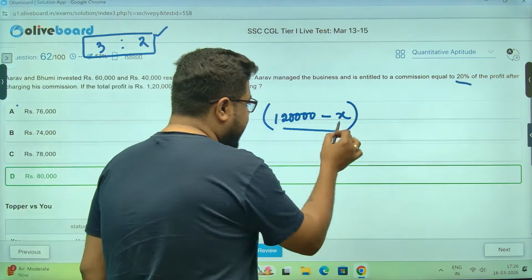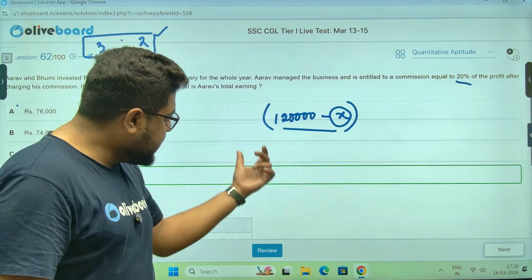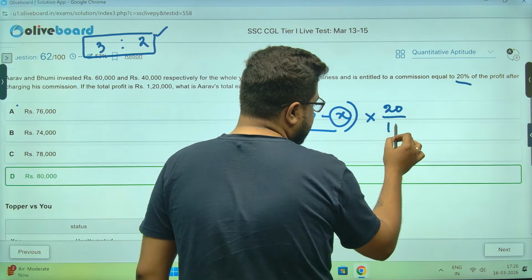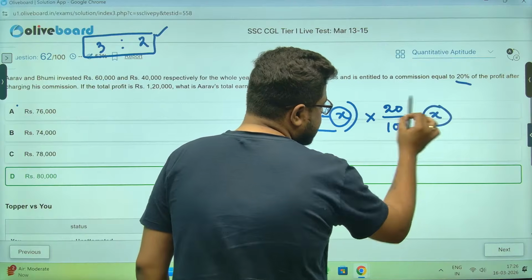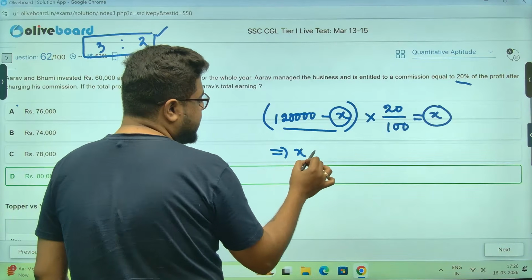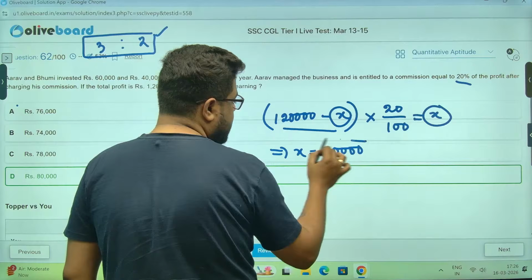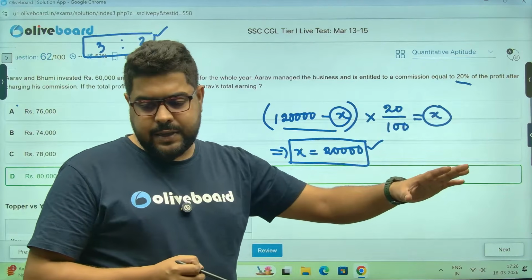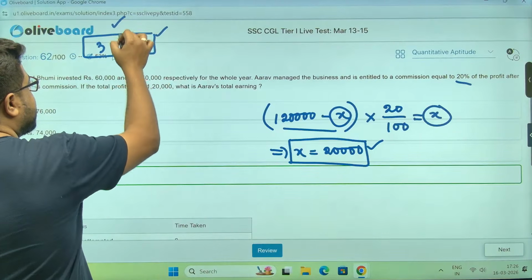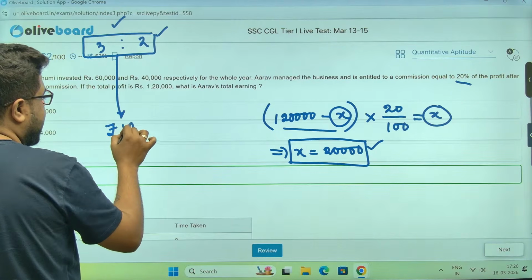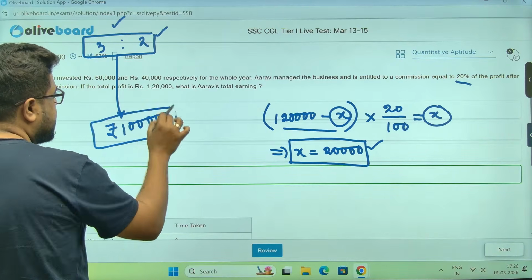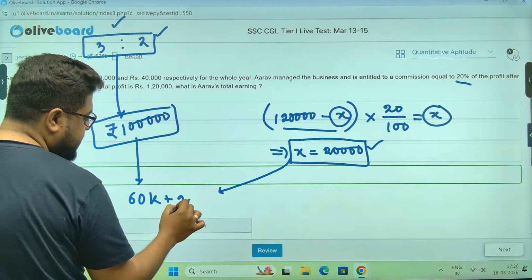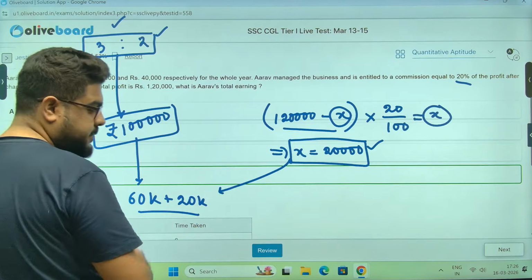So if X rupees is his commission, then 20% of the value after taking it out is X. From there you figure out X is 20,000. You are getting my point? So this 20,000 Arav will get, and the remaining 1 lakh rupees will be distributed in this ratio. So from here Arav will get 60,000, and from here Arav will get 20,000. So total Arav will get 80,000.